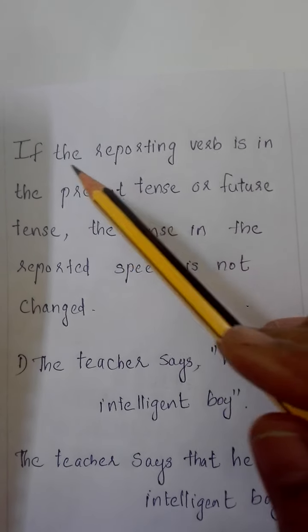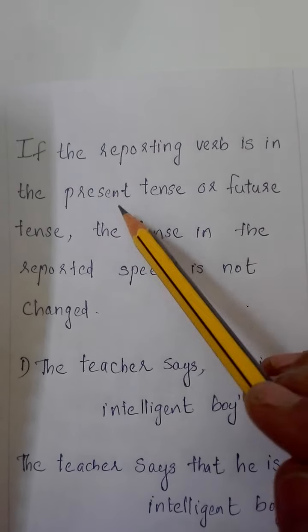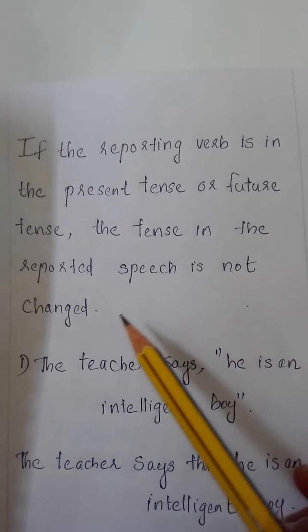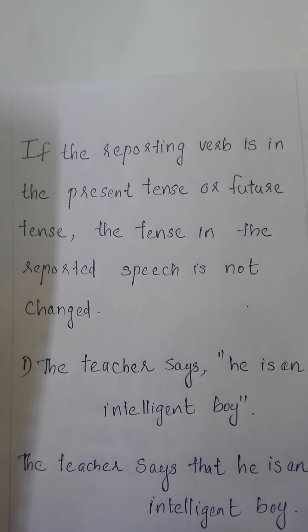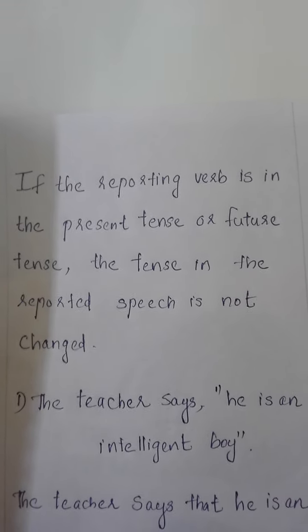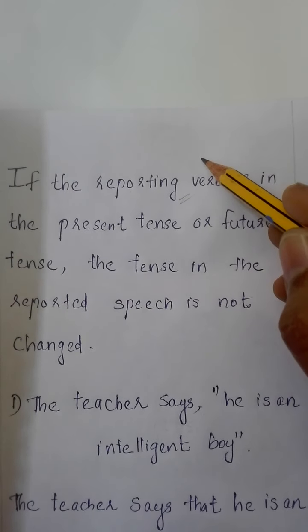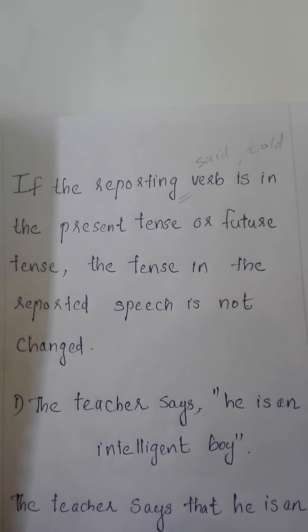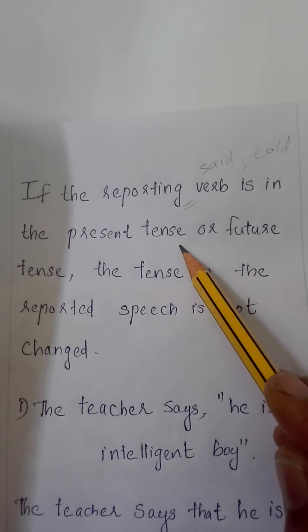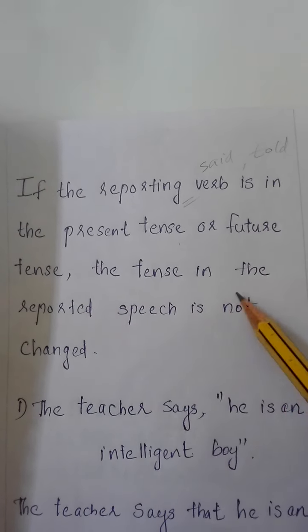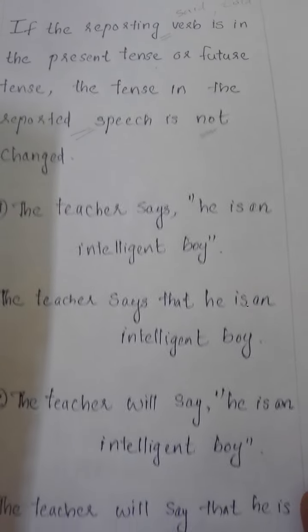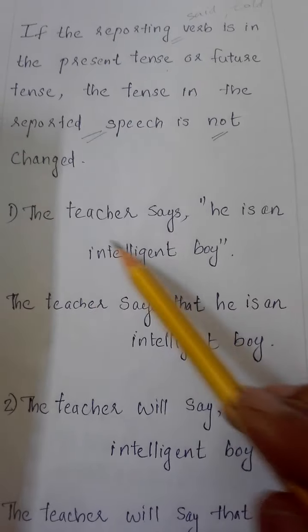See here, if the reporting verb is in the present tense or future tense, the tense in the reported speech is not changed. Listen here carefully. What is the reporting verb? As I told you, words like said, told, etc. are called reporting verbs. So if the reporting verb is in the present tense or future tense, the tense in the reported speech is not changed. For example, you can see the first one, the teacher says,